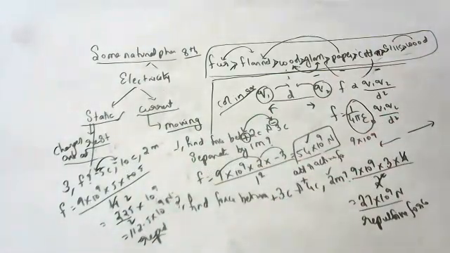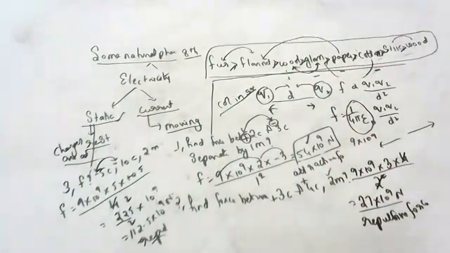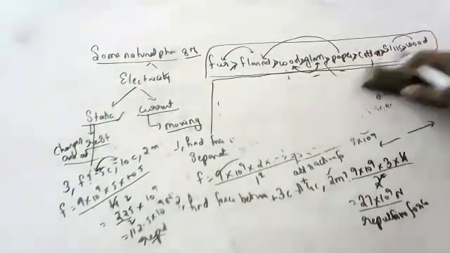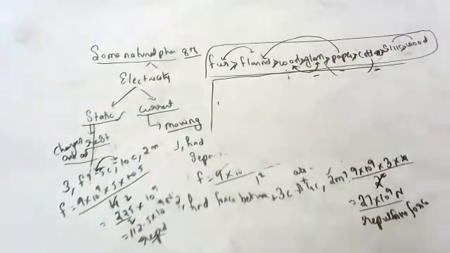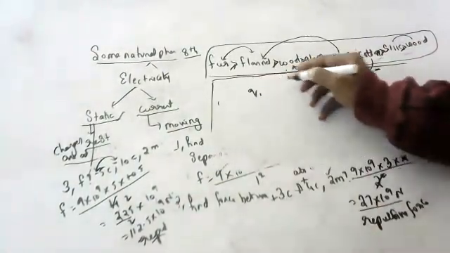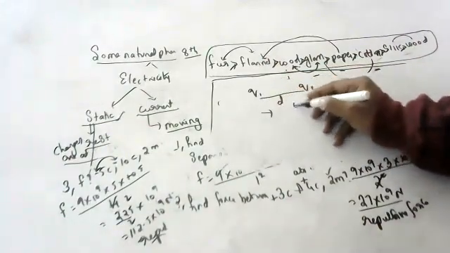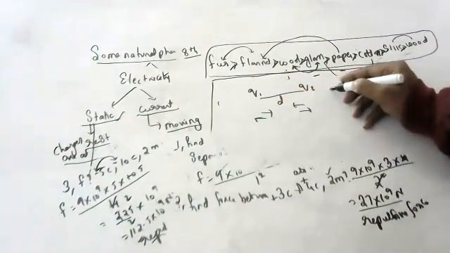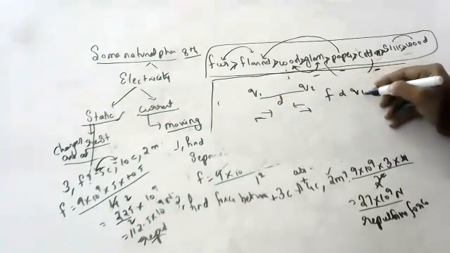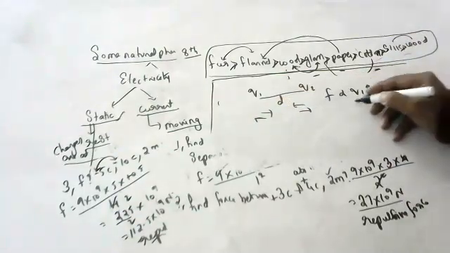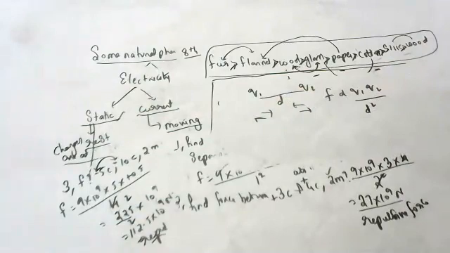This is called Coulomb's inverse square law. What does Coulomb's inverse square law state? Now you will understand. Two charges, when they are separated by a distance d, they may attract or they may repel with a force which is directly proportional to the product of their charges and inversely proportional to the square of the distance between them.